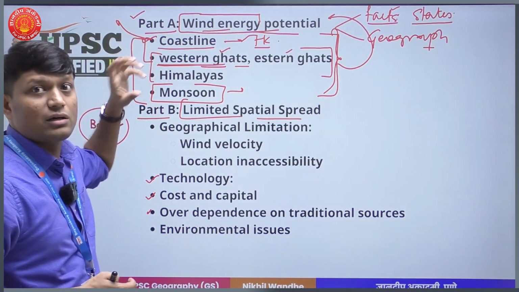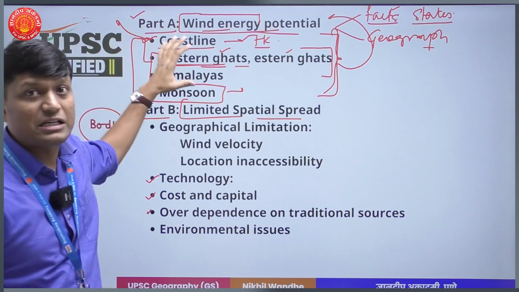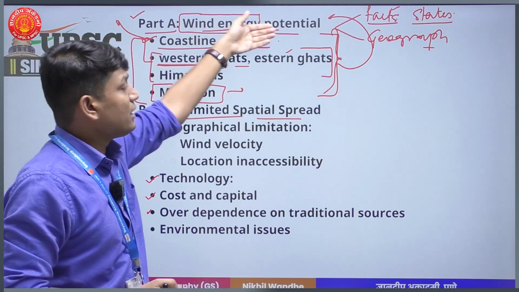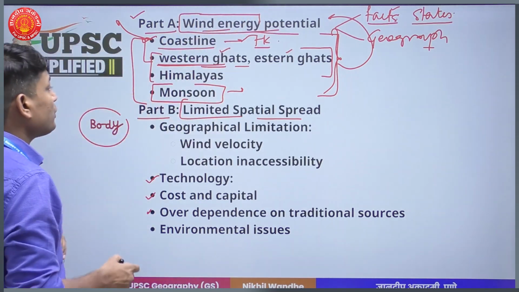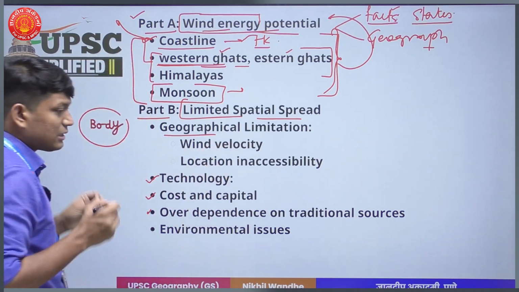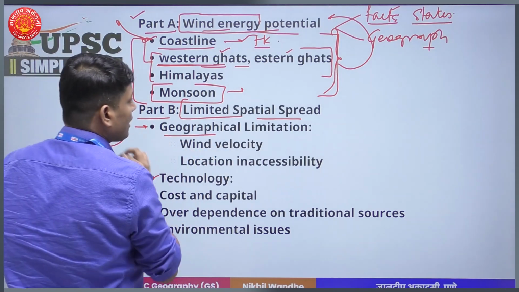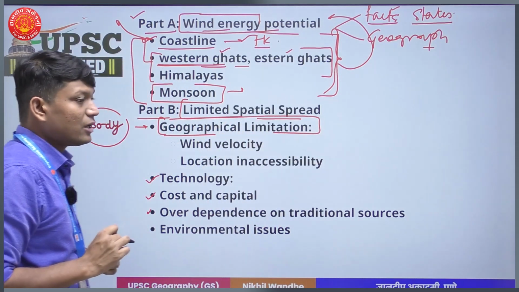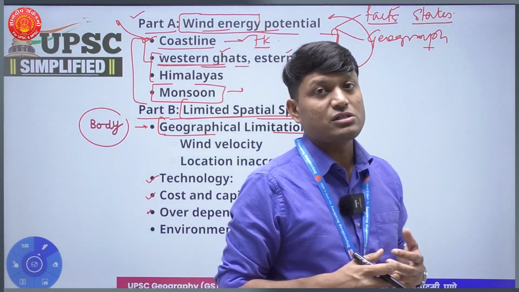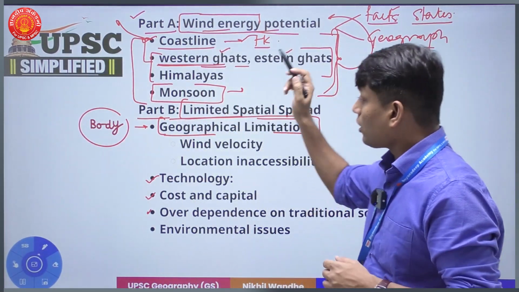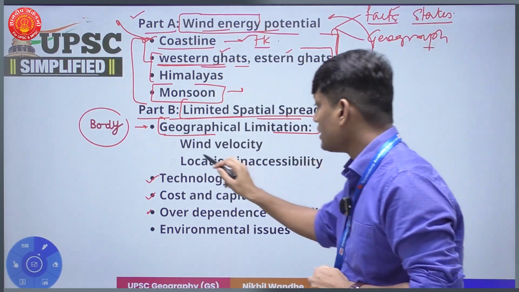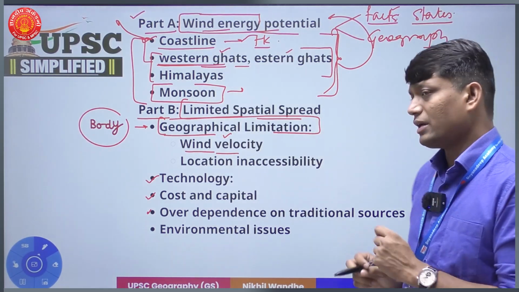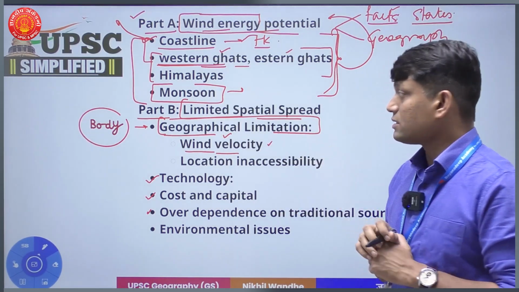If you look at the earlier part, we were more focused on the geographical aspect. So I had talked more about how geographical settings are resulting in wind energy potential in India, but in the later part I am going to focus on various other details as well. Now when it comes to limited spatial spread, the first issue will be geographical limitations, right? Though we have windy conditions in many parts of the country, for the harnessing of wind energy we need a sustained wind velocity, and that sustenance is not available everywhere, and that is why there is limited spatial spread.